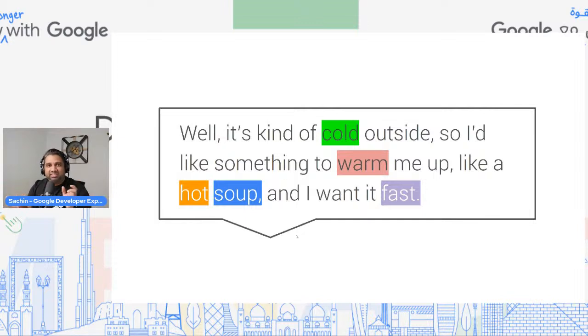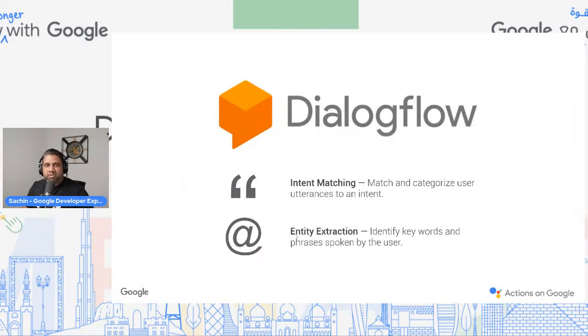So you get this key information: okay, this person needs hot soup and needs it fast. These are key critical pieces of information that you're extracting from the conversation, and that is possible using entity extraction. So what is entity extraction? It is identifying key words, key information or phrases spoken by the user.